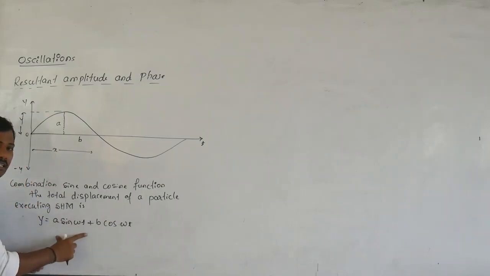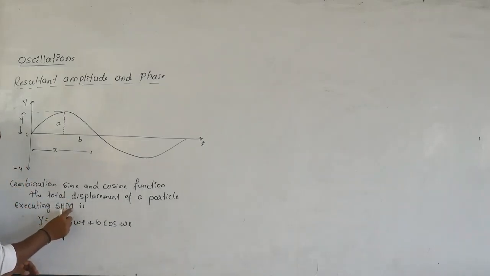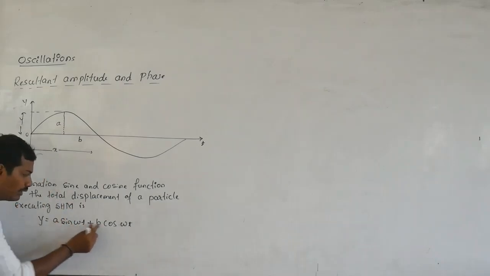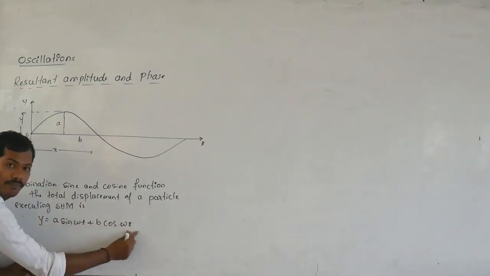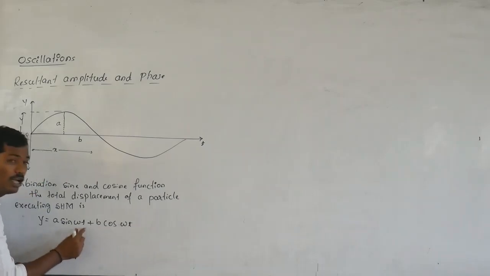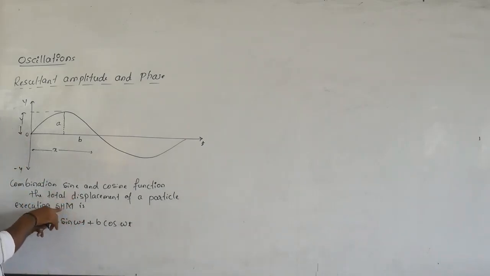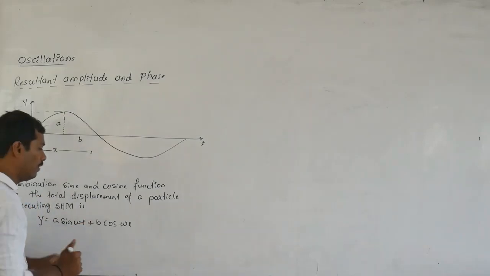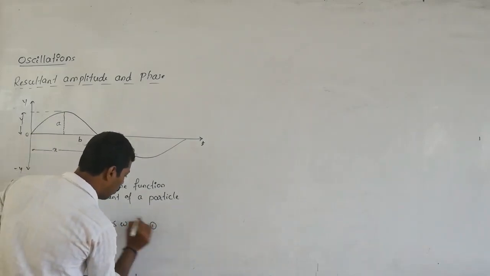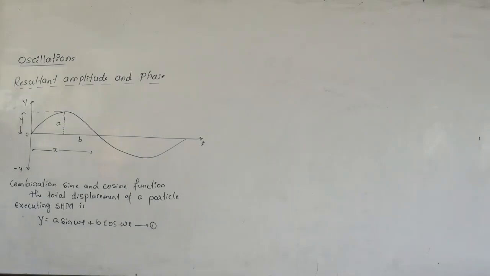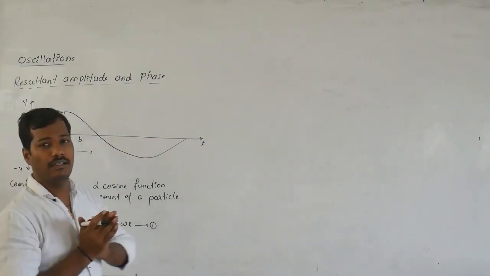This equation represents simple harmonic motion because both angles should be the same here. That equation will represent simple harmonic motion. Call this equation number 1. Just one assumption is there.